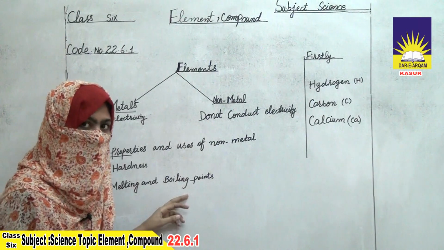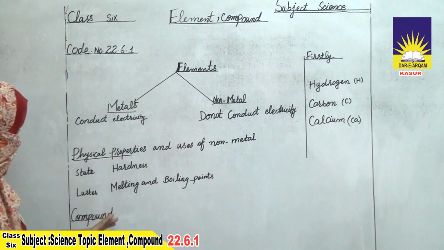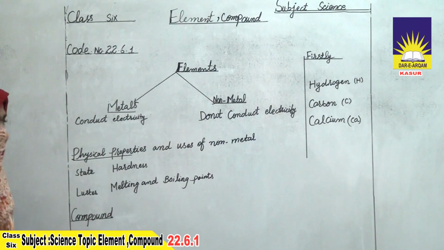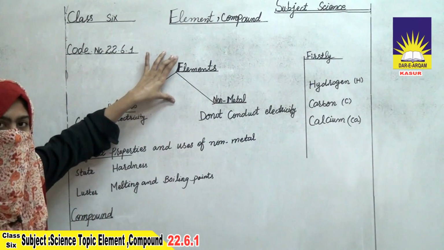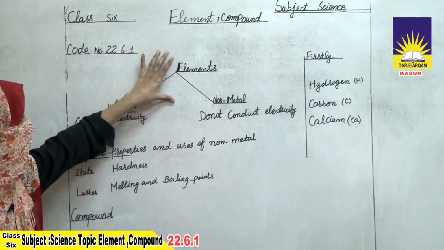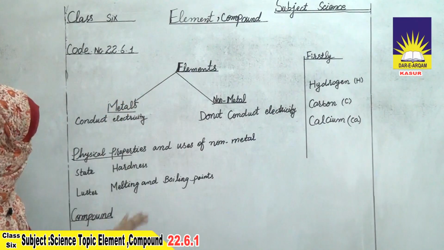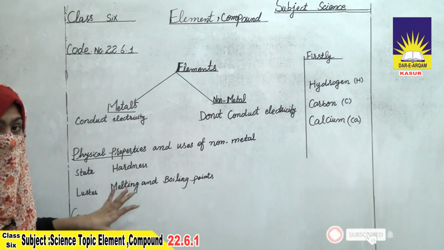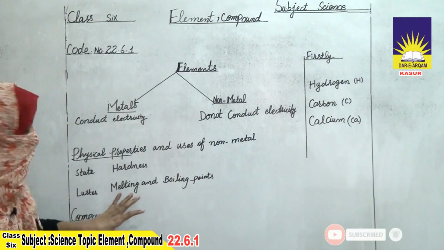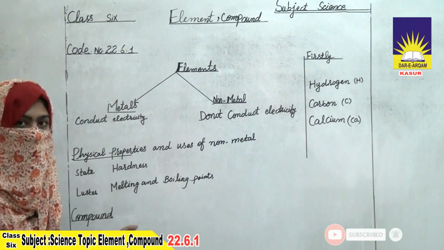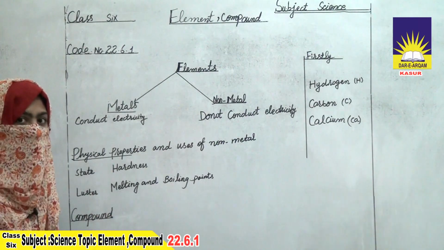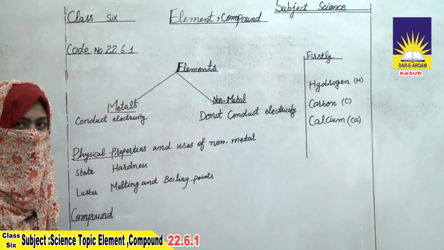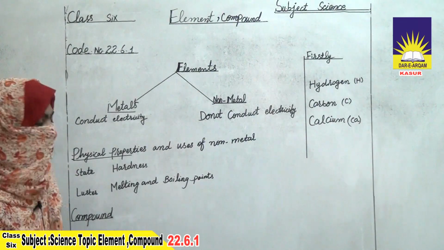Now we have to discuss compounds and mixtures. We have identified that when atoms of the same kind combine together, they form elements. But when atoms combine together in a fixed ratio, they form a compound. Water is formed by the combination of hydrogen and oxygen.